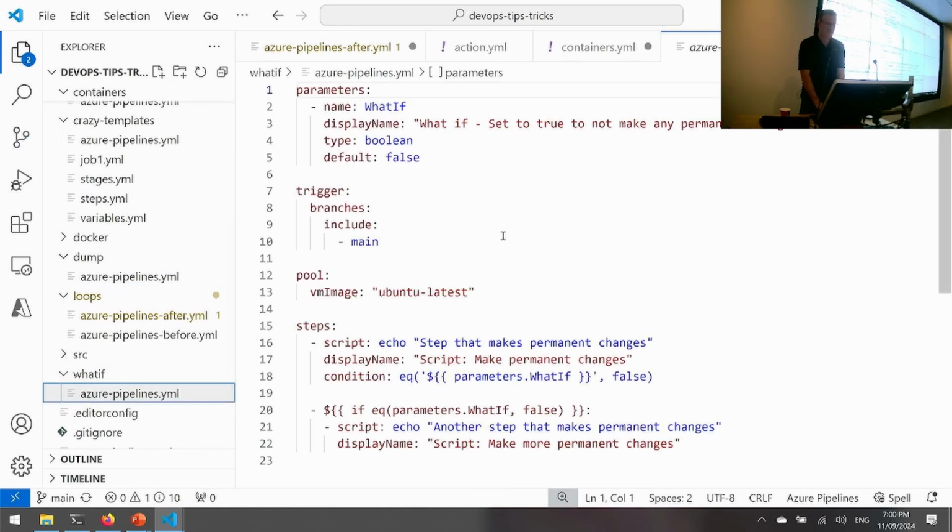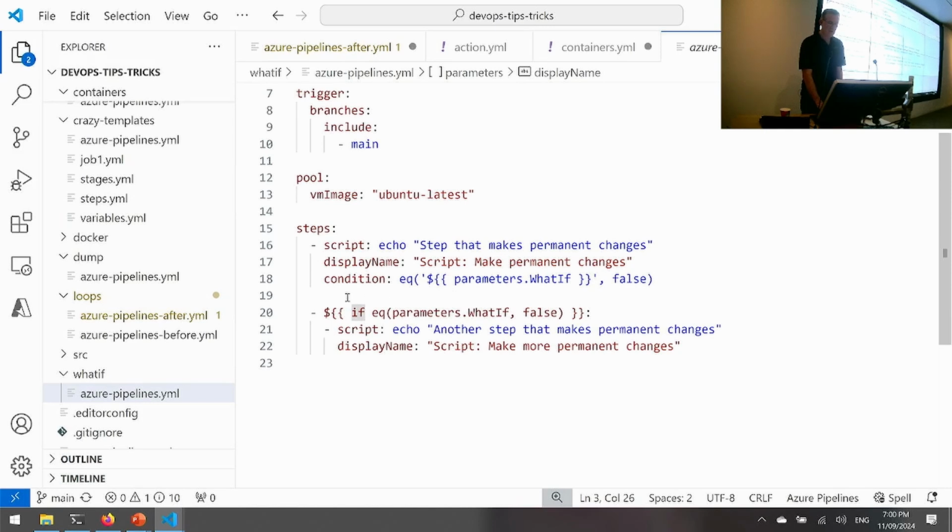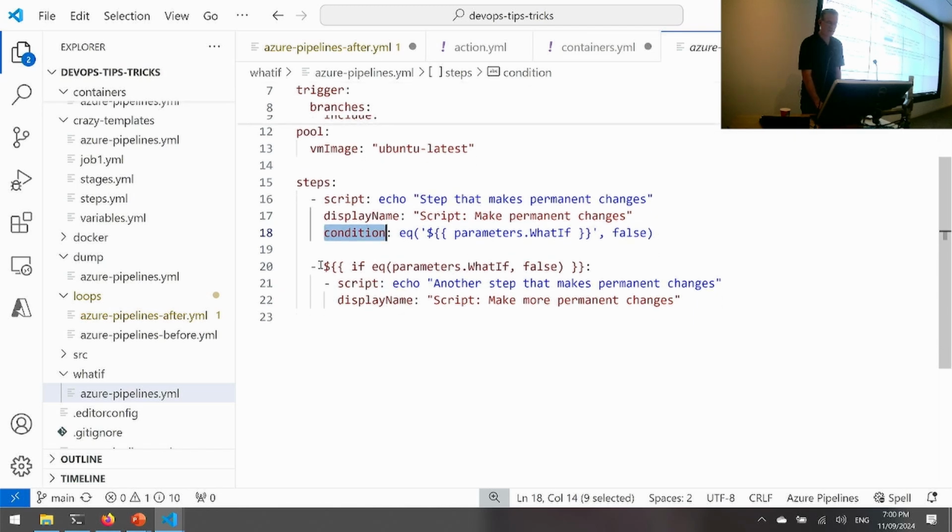So we're going to add a parameter. We add a parameter block at the top of our pipeline. I just call it what if, give it a nice display name. It's a Boolean. And then I can set up a conditional here. I can either use a condition property like this, or I can actually use an expression like this, which basically removes that whole block from the run if it's not true.